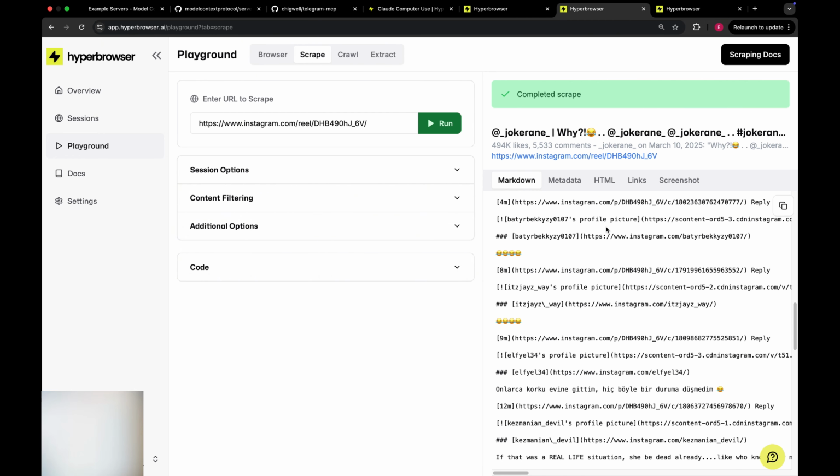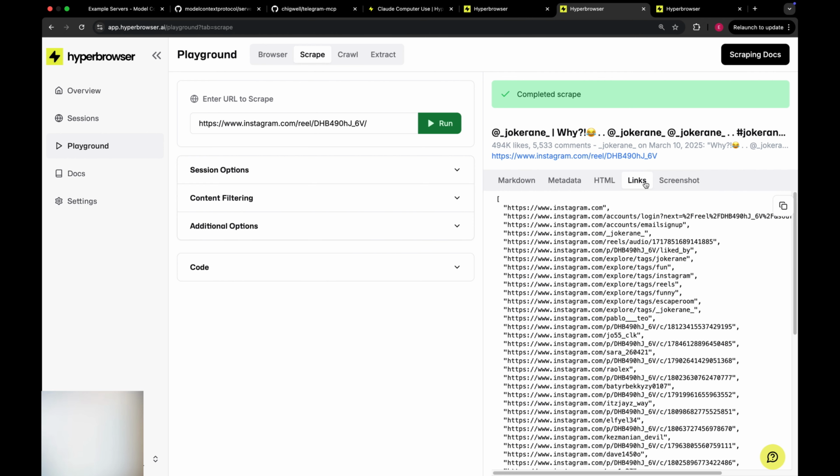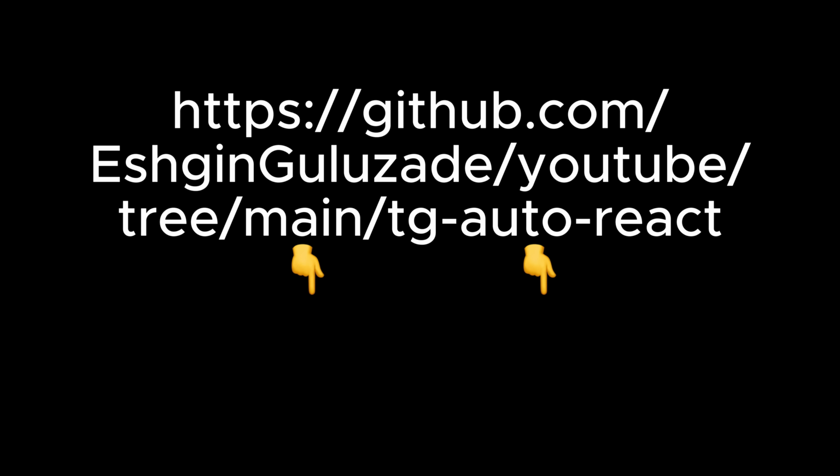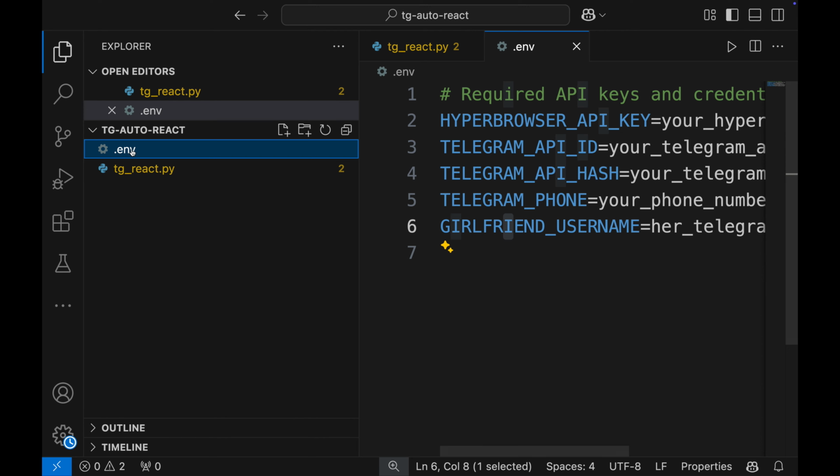And the best part is Claude could actually see what was in the reels, not just read text descriptions. Now I will show you the script and the process of how it works. If you want to try this yourself, the GitHub link is in the description. The only thing we need to do is add our own values for these environment variables located in the .env file.